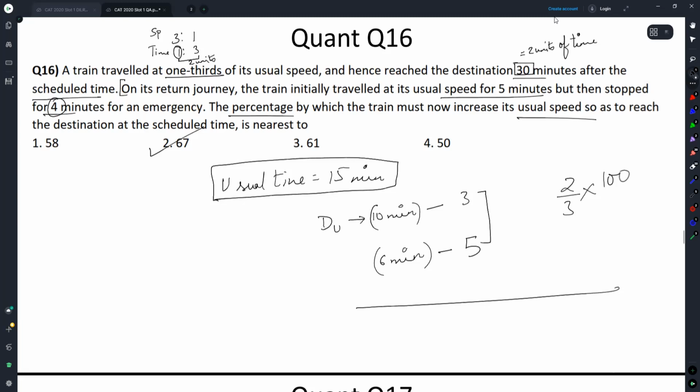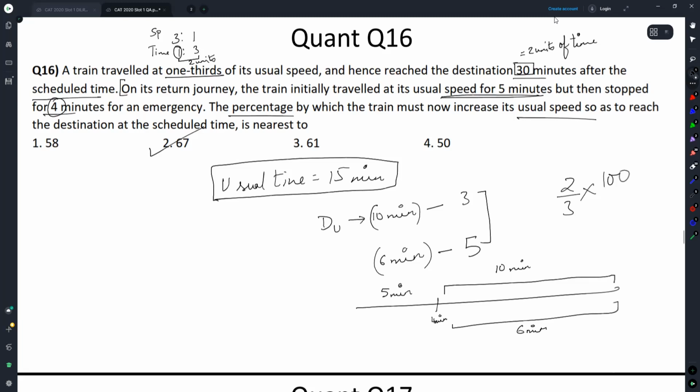On its return journey, the train initially traveled at its usual speed for 5 minutes. If it has done 5 minutes of the journey at its usual speed, how much of the journey at usual speed is left? The usual time for the whole journey is 15 minutes. If you have done 5 minutes of the journey, then 10 minutes of the journey is left. Here 4 minutes were wasted for some emergency. So now the same distance has to be done in 6 minutes.